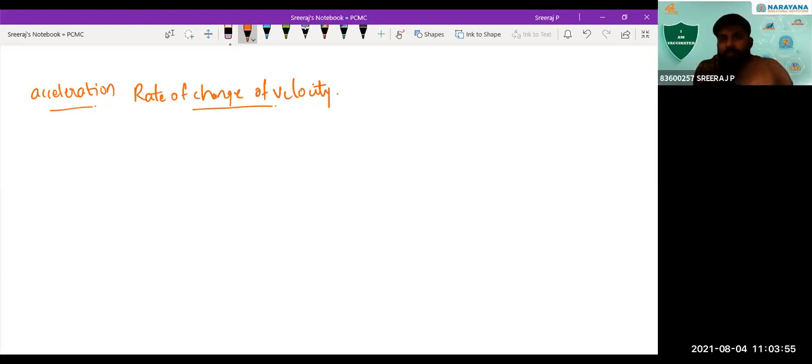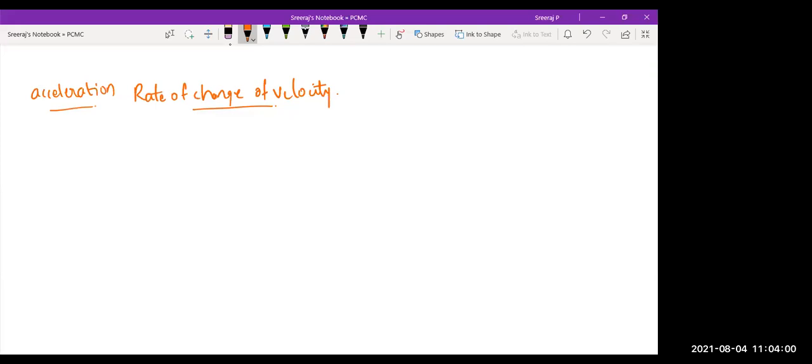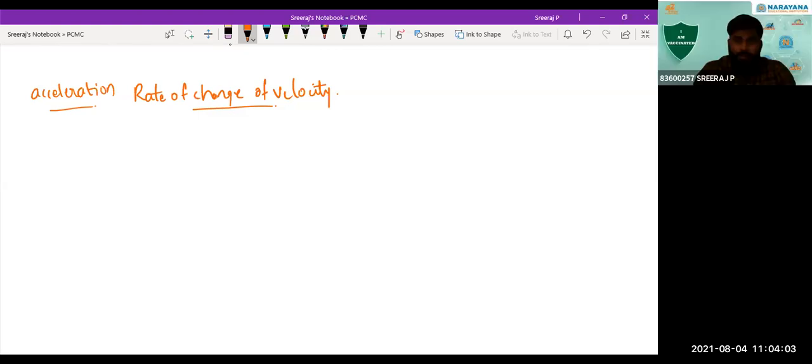In the second case, the change in velocity is a constant. After 1 second, there is an increase in velocity by 1 meter per second. In every 1 second interval, you see an increase in velocity by 1 meter per second, which means there is a change of velocity happening. And what is the rate of change of velocity? 1 meter per second in each interval, that is, 1 meter per second square it is. So that rate of change of velocity is what we call as acceleration.